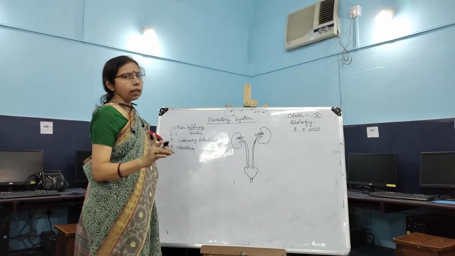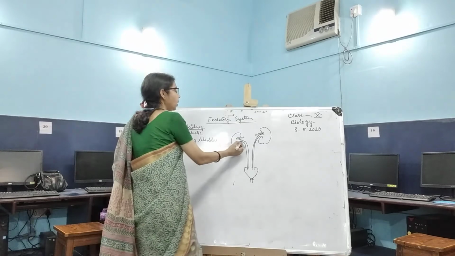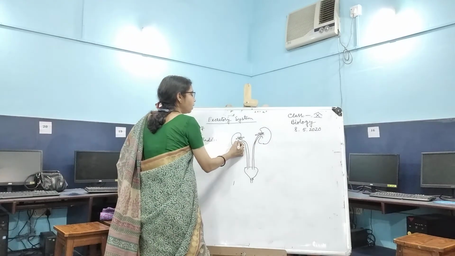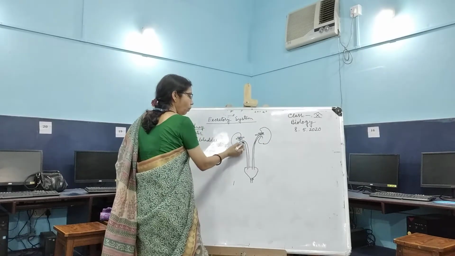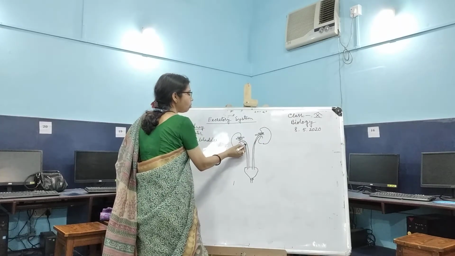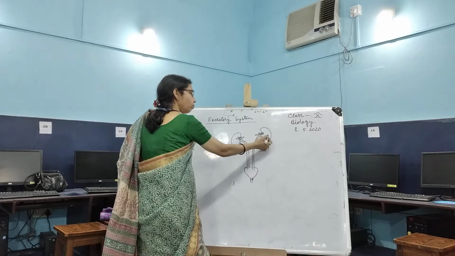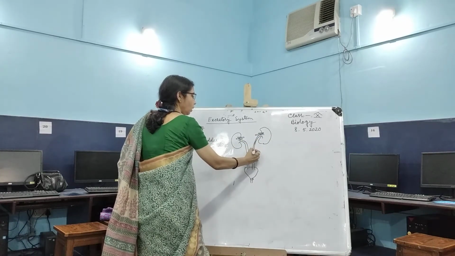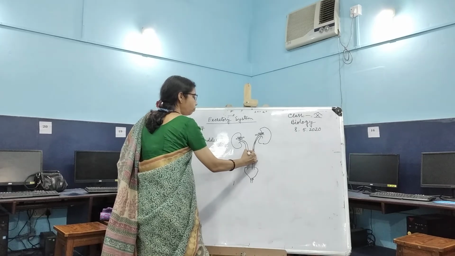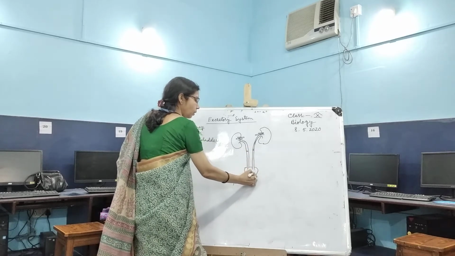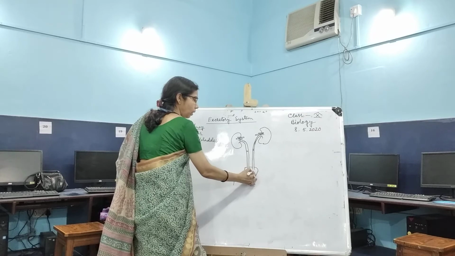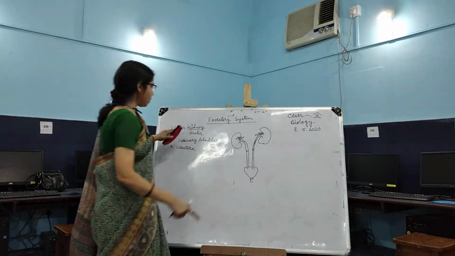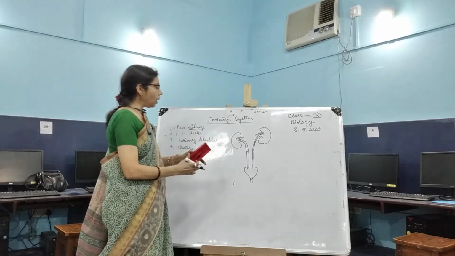So in the kidney, the filtration of the blood takes place. After filtration, the toxic substance passes from the kidney to the ureter, through which, from both kidneys, the urine moves downwards and is stored in the urinary bladder. So the function of the kidney, its filtration system, consists of one pair of kidneys.